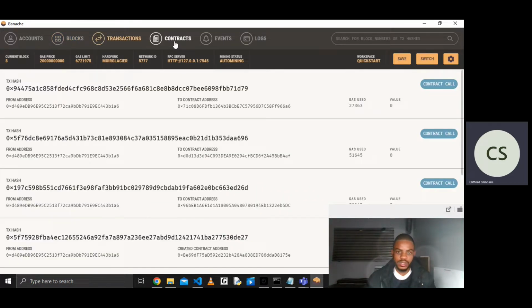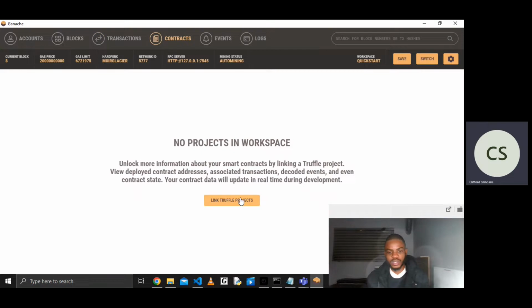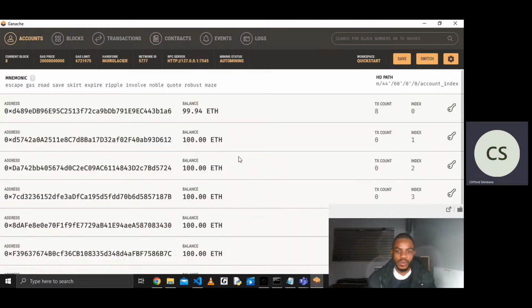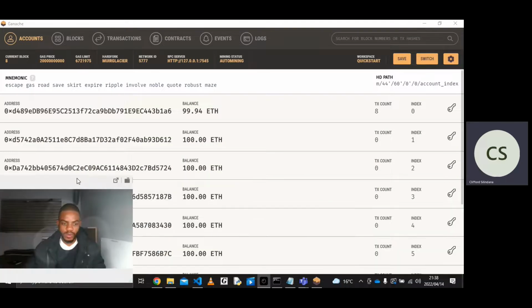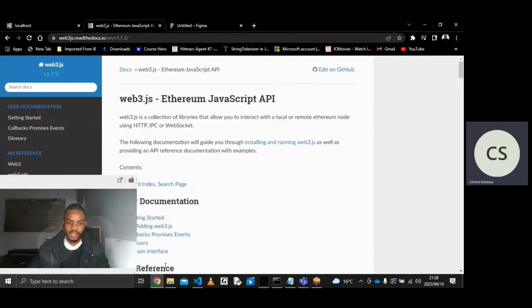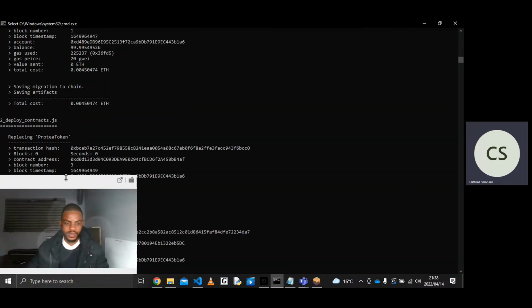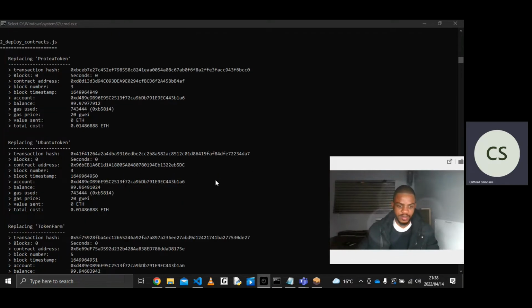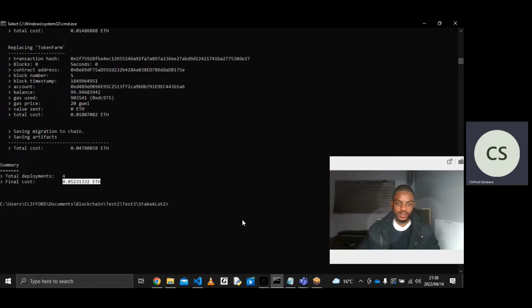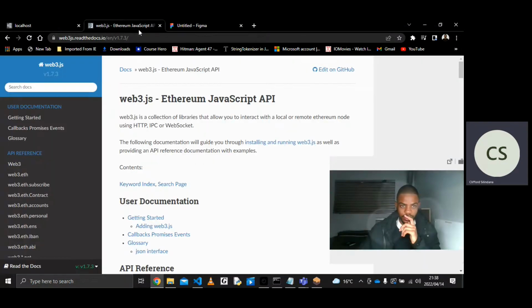This is our transaction history. Then it's not showing the contract. I don't think the user interface does that. So there we go. We have our contracts on our blockchain now, and we can quickly interact with our web application as soon as I have my server running. There we go. I'm just gonna do this first.